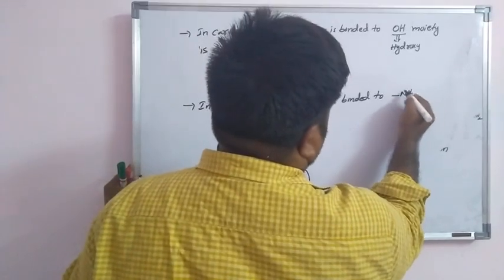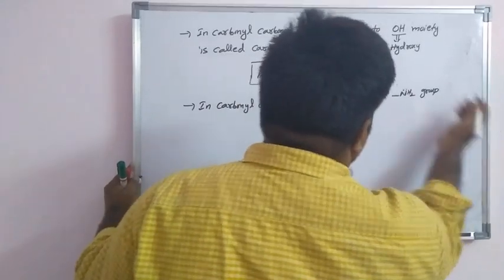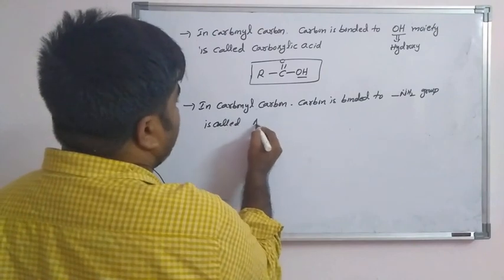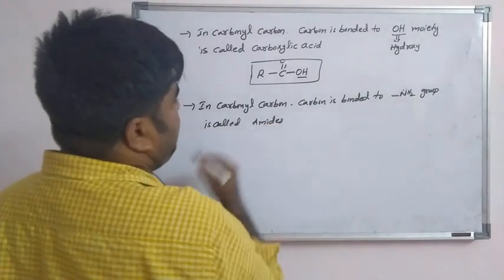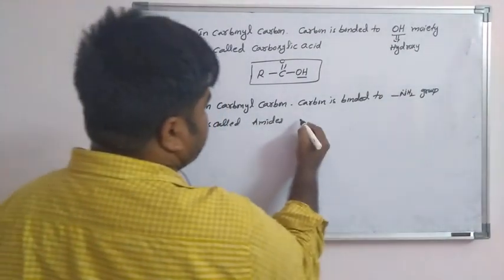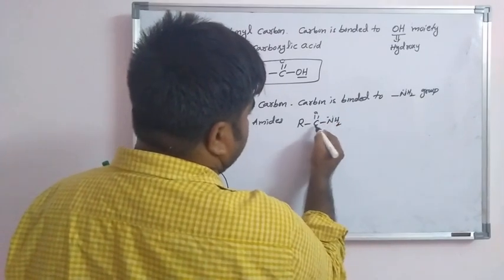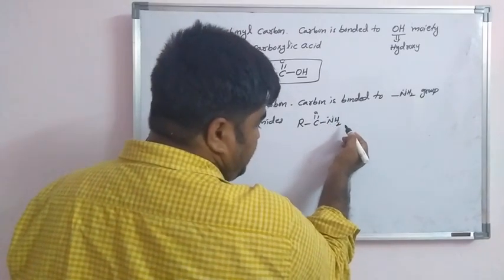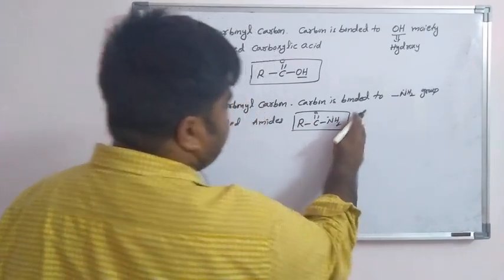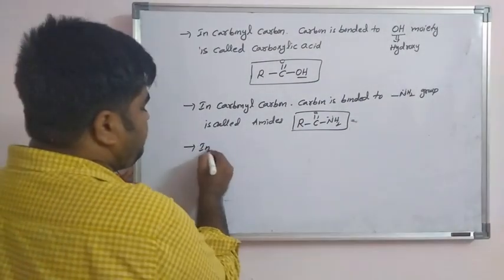That is, R C double bond O NH2. Carbon bonded to nitrogen and hydrogen, the amine group, is called an amide.